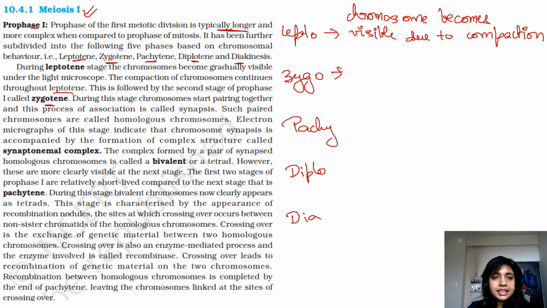Alright. Then this is followed by the second stage of prophase 1 called zygotene. During this stage, chromosomes start pairing together. Okay, so over here what has happened? The chromosomes have become visible. But in the zygotene stage, the chromosomes start pairing up. They start pairing.